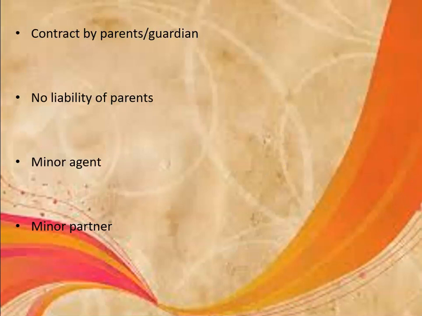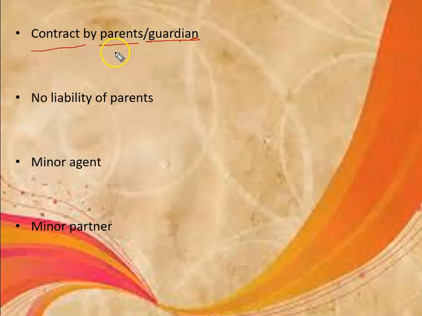Next point is any contract which is made by the parents or the guardian of a minor. So if the parents are making a contract and that is for the minor, here we have written the term contract, but also the parents or the guardian. Obviously minor cannot make any contract, he just can make an agreement, right?